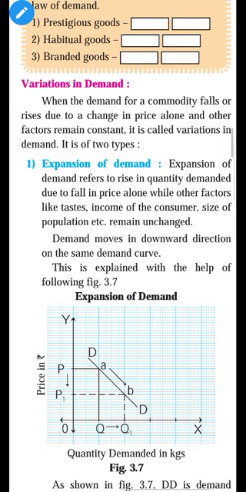Variation in demand has two types: expansion in demand and contraction in demand. The second part of the answer is change in demand. Change in demand has two types: increase in demand and decrease in demand. So let us see one by one. First we will see what is the meaning of variation in demand. Here the demand varies only because of price, and other factors remain constant.